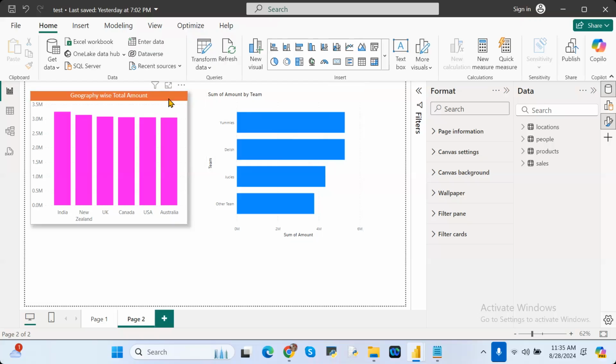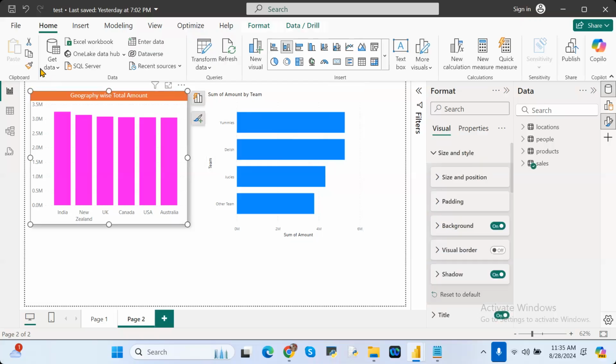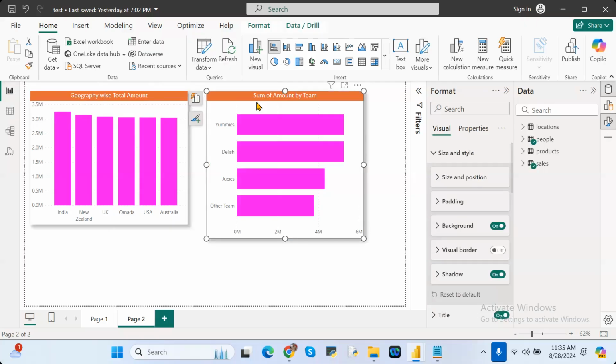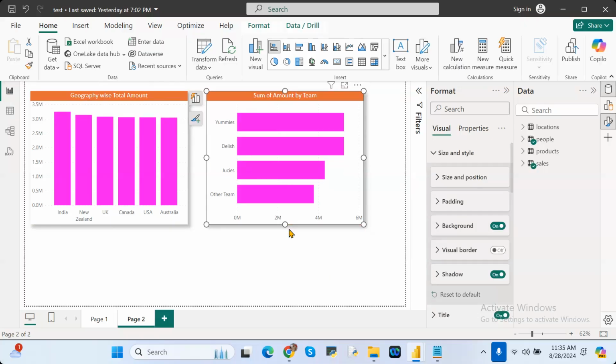Instead, select this one, click on Format Painter, and just click on this one. Is that clear or not? So this is how you can do all the operations.